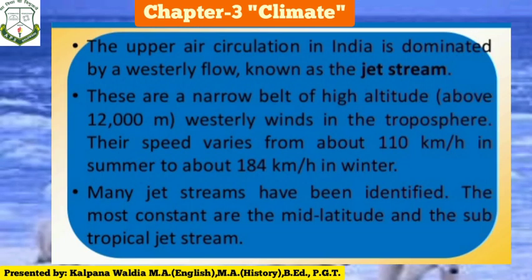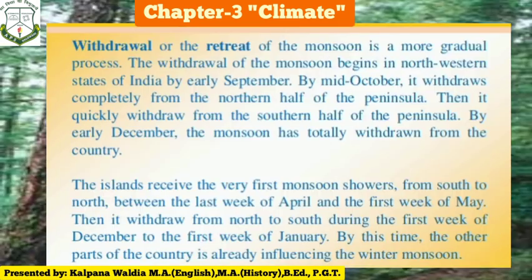The upper air circulation in India is dominated by westerly flow, which is also called jet stream. These are narrow belts of high altitude westerly wind in the troposphere. Their speed varies from 110 km per hour in summer to 184 km per hour in winter. Many jet streams have been identified. The most constant are the mid-latitude and the subtropical jet streams.